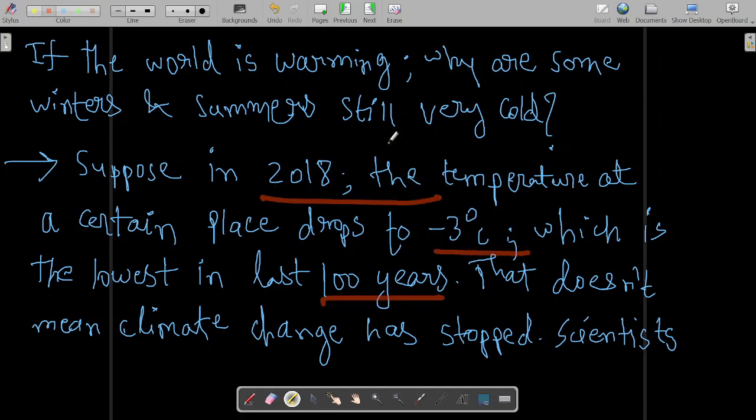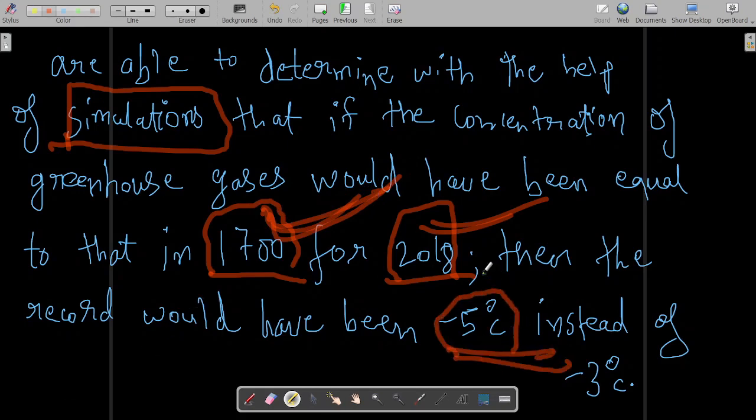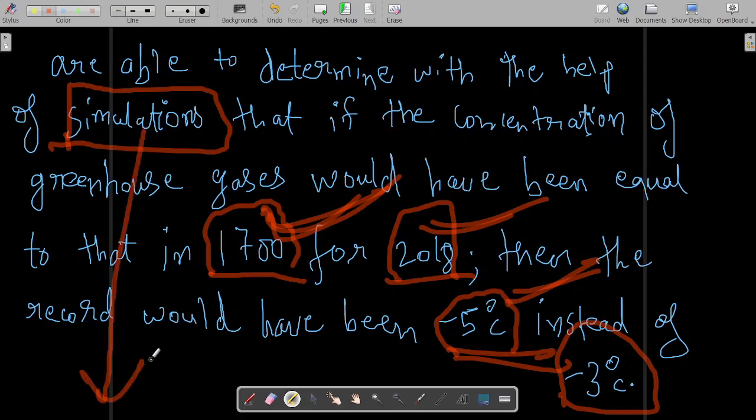-3 was the temperature in the 2018 winter. But scientists are able to tell that if the CO2 concentration had been equal to that of 1700, then the record low would have been -5 degrees Celsius instead of -3 degrees Celsius. Scientists are able to tell these things with the help of computer simulations, which are computer software.